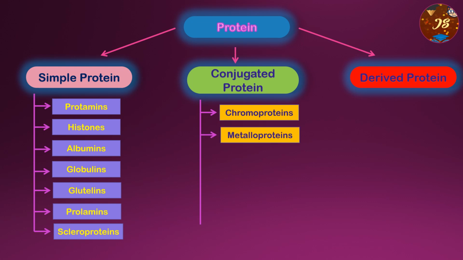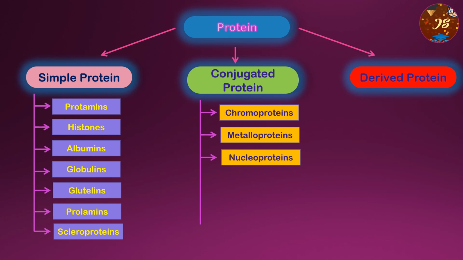Next is metalloproteins. These are metal proteins. That means some metals are attached with the proteins. For example, carbonic anhydrase of red blood cells contains zinc. That is the example of the metalloprotein. Third one is nucleoprotein. For example, deoxyribonucleoprotein, which occurs in nuclear chromosomes, mitochondrial matrix, etc.